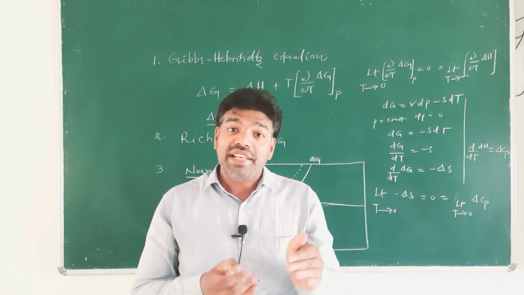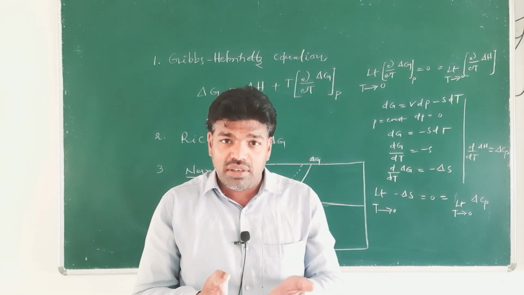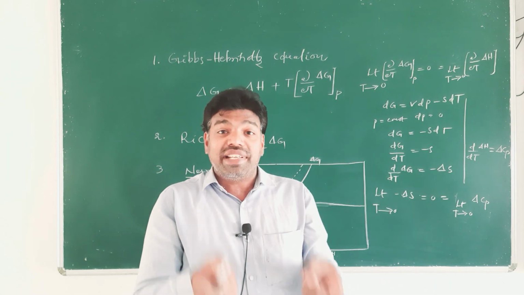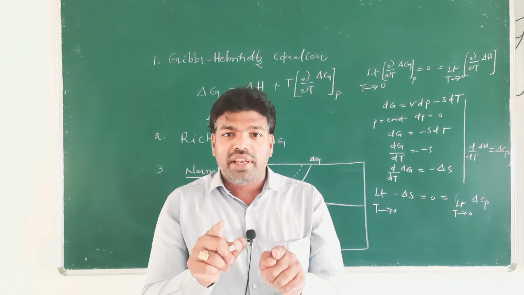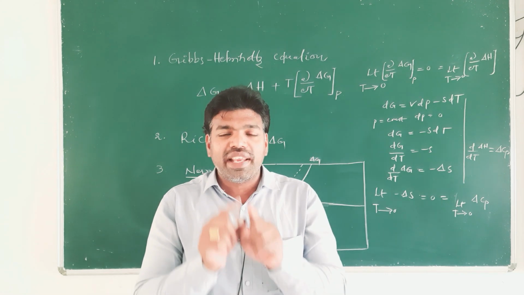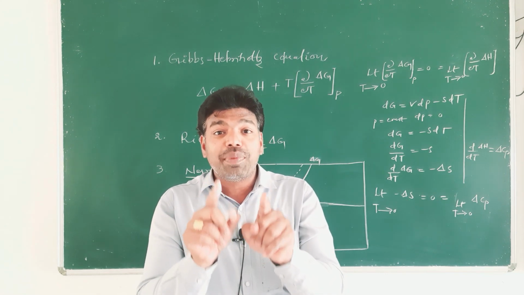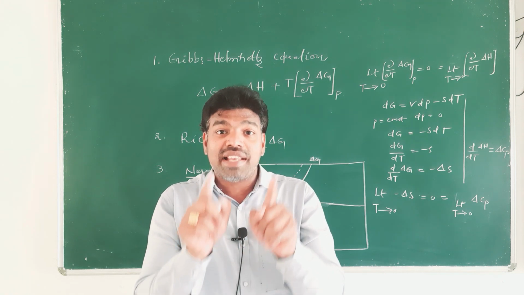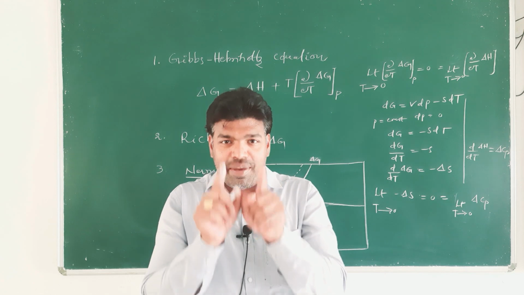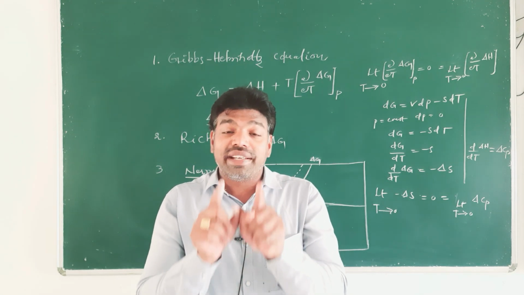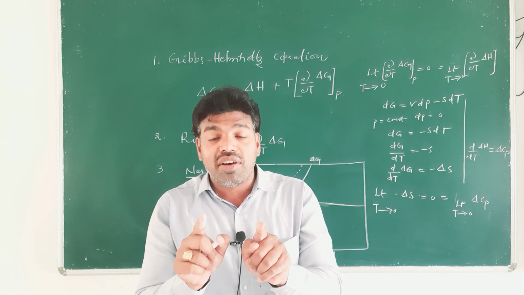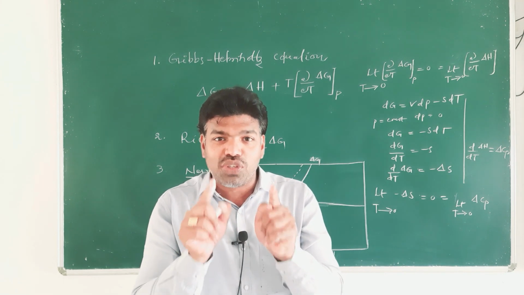It may hold good in case of other substances, but it definitely holds good in case of perfectly crystalline solids. Therefore, we can conclude that entropy of every substance may become 0 at absolute 0 of temperature, but it definitely does so in the case of perfectly crystalline solids.